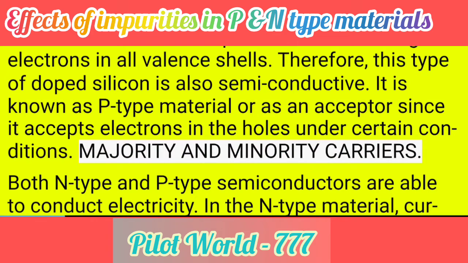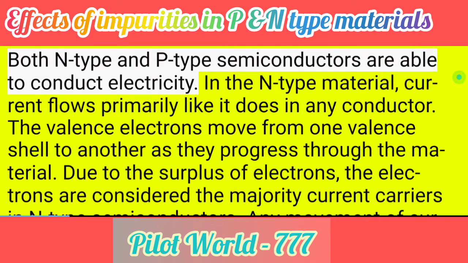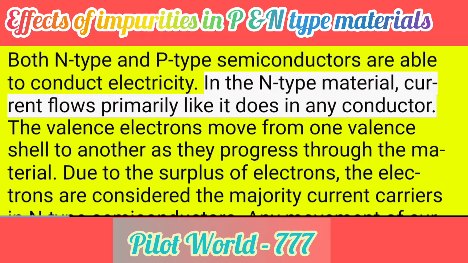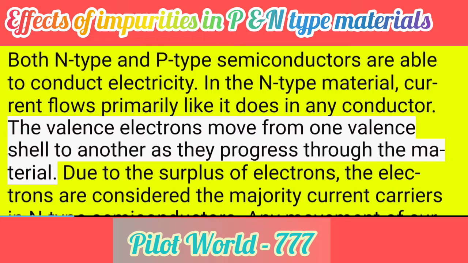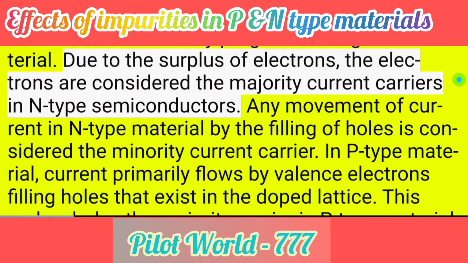Majority and minority carriers. Both N-type and p-type semiconductors are able to conduct electricity. In the N-type material, current flows primarily like it does in any conductor. The valence electrons move from one valence shell to another as they progress through the material. Due to the surplus of electrons, the electrons are considered the majority current carriers in N-type semiconductors.